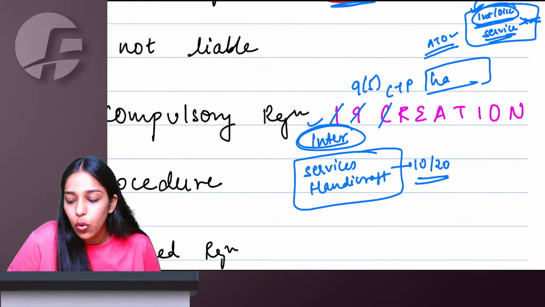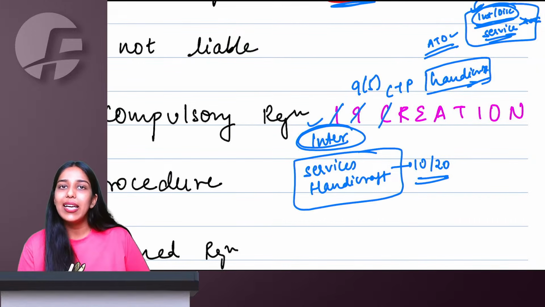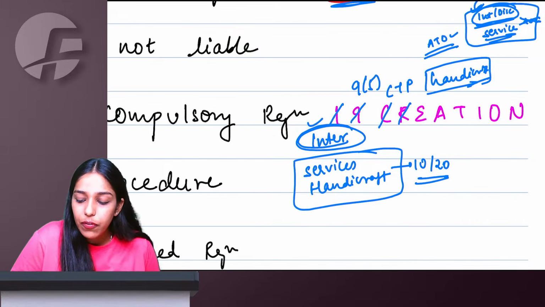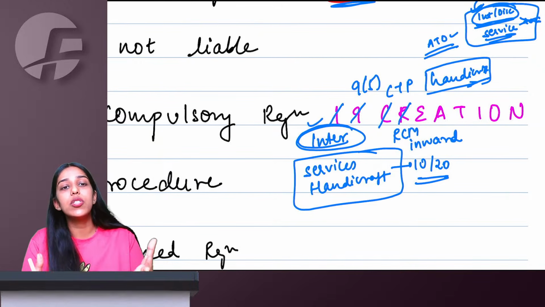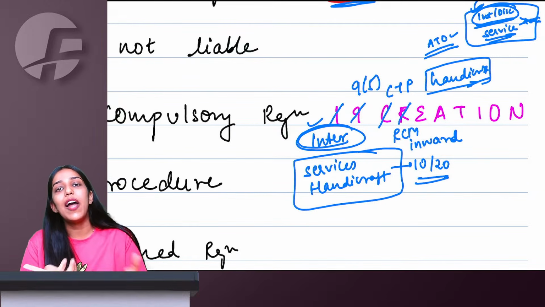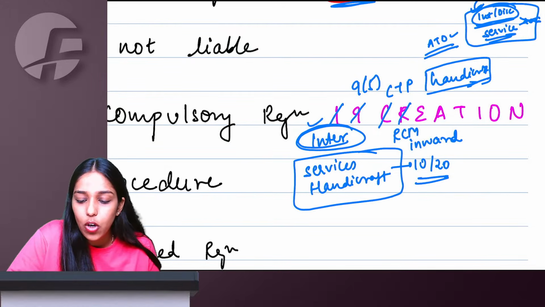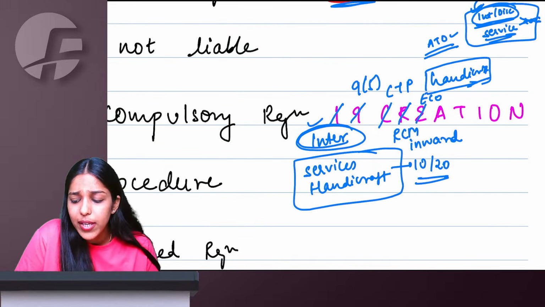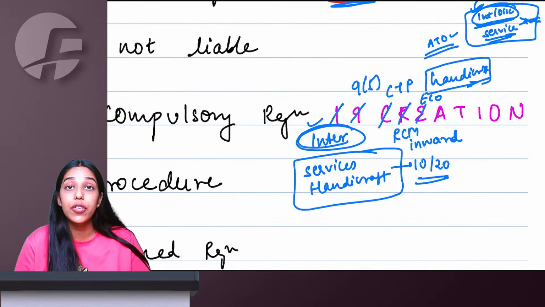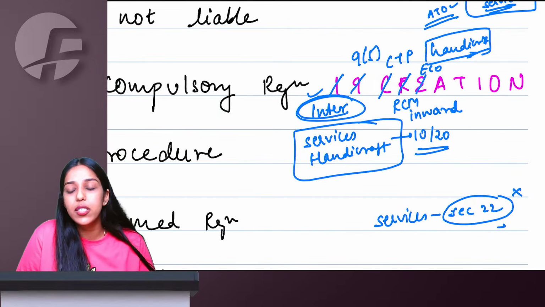Again, if I am that notified handicraft supplier, I generate e-way bills, up to section 22 I can take the benefit. If I am taking RCM inward, see, a person supplying RCM goods or services is exempted from registration. So of course, whoever is taking RCM supplies will have to take compulsory registration and pay RCM. E for e-commerce operator who has to collect TCS under section 52. See, if you supply services through ECO up to section 22, it's okay, you don't have to take registration, TCS